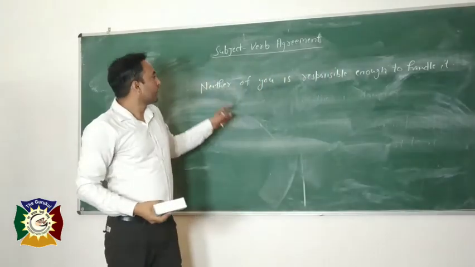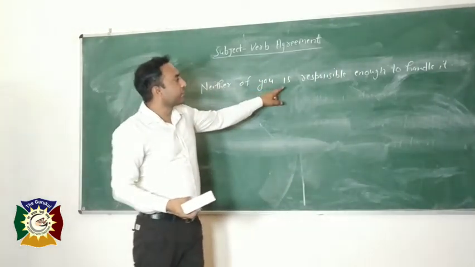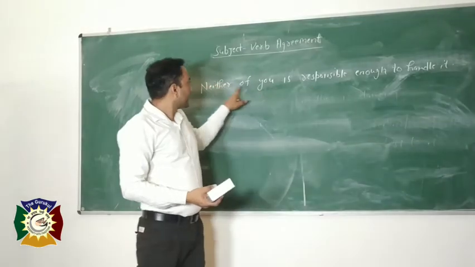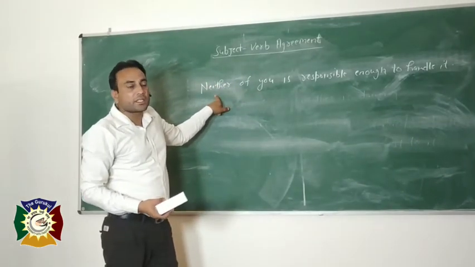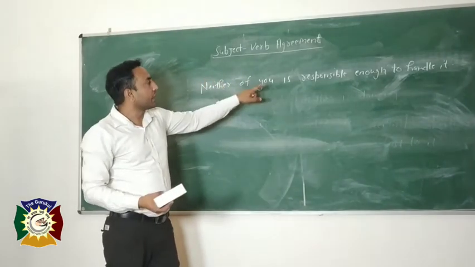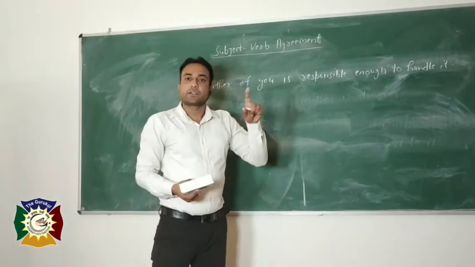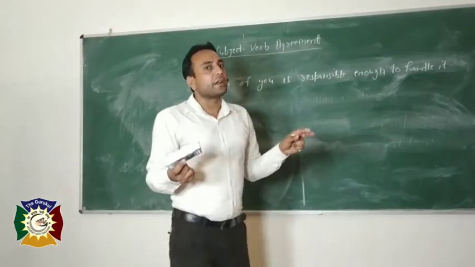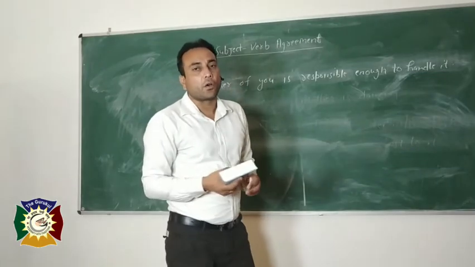Neither of you is responsible enough to handle it. Means if neither is used in the sentence without nor, then the verb will always be singular. So these are the rules about neither nor and either or.